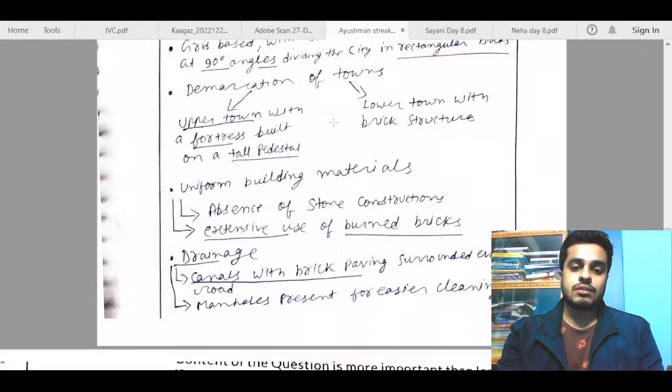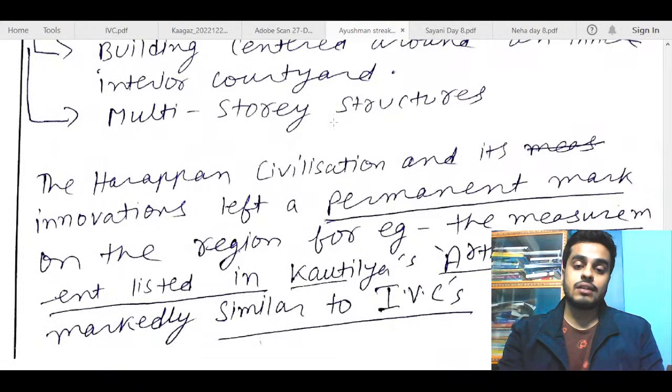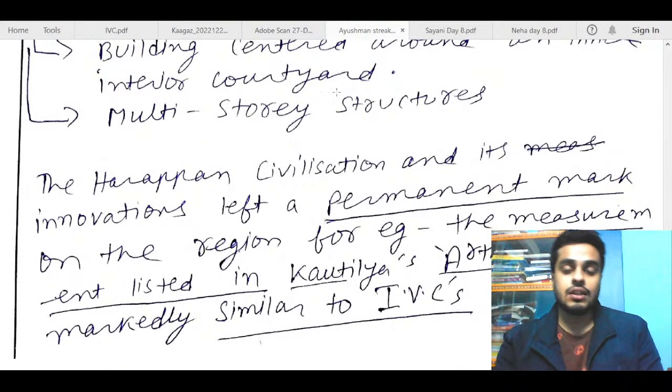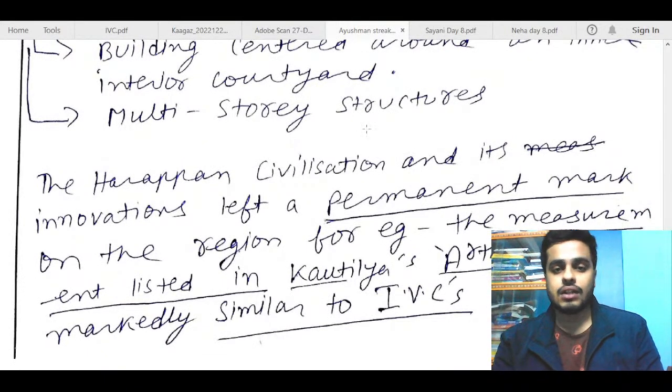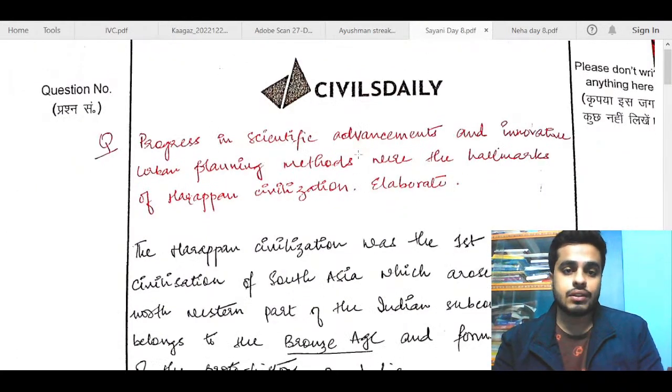However, I think you had the scope to write full statements because I think content seems a bit less for a 15 marker in this answer. However, the content is rich, I will say. Next, we move to Chinese copy.